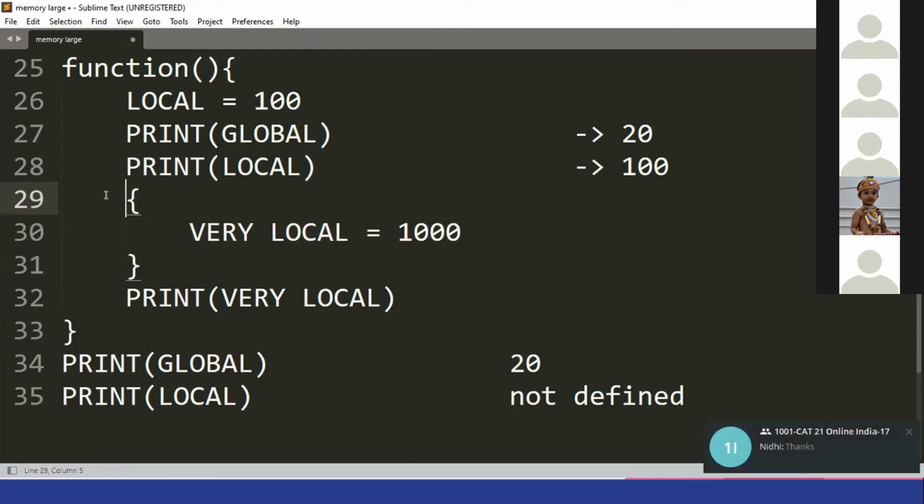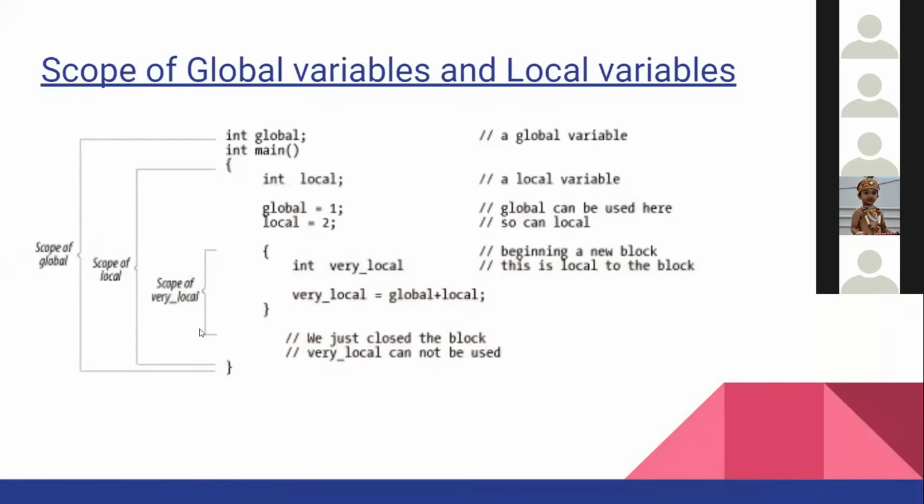Just think of it like you are entering the cinema from here and you are exiting the cinema from here. So you can't buy burgers over there. Okay, I hope you understand what is happening and what is going on in global and local variables. Okay, everyone agrees? Yes, sir. Clear, sir. Okay, let me move on.